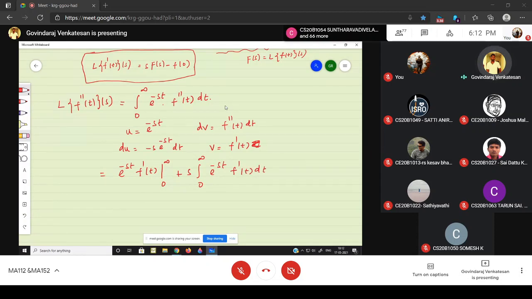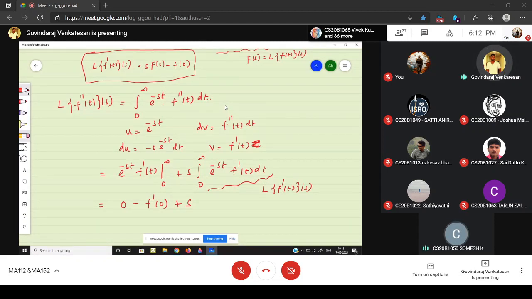Like the previous one, when substituting the upper limit t equal to infinity, e power minus infinity is 0, so the first term is 0, and minus, I will get f dash of 0. And plus s times, what is this? This is nothing but the Laplace of f dash of t.